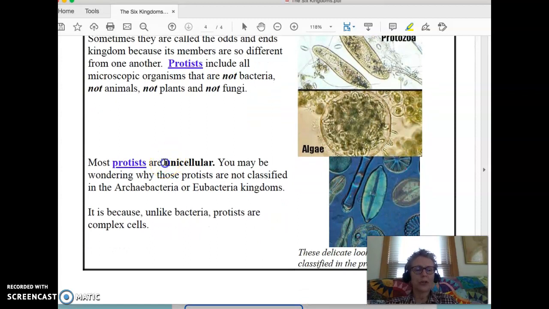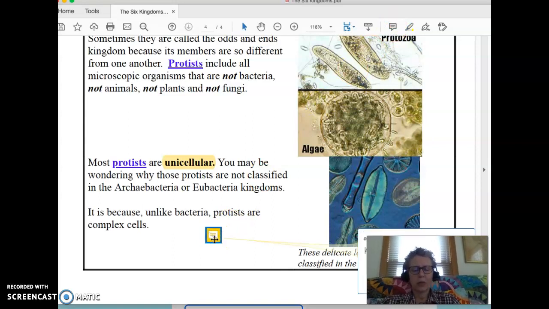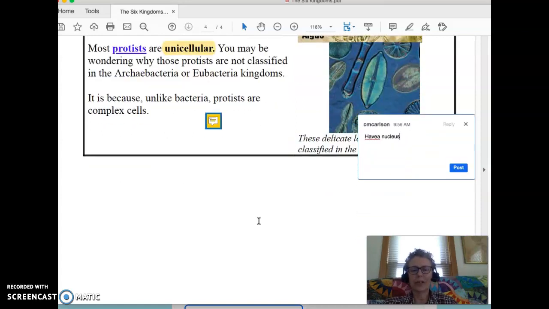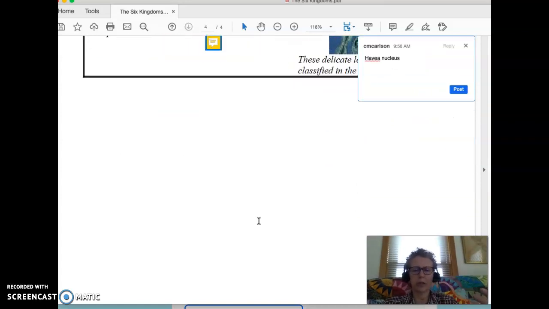Microscopic. Most protists are unicellular, and if you remember the meaning that we talked about earlier, multicellular means many cells, and unicellular means single-celled. And you may be wondering why these protists are not classified in the archaebacteria or the eubacteria. It's because, unlike bacteria, protists are complex cells. We can note that protists have a nucleus. Okay, protists have a nucleus. That's what makes them different than the eubacteria and the archaebacteria.